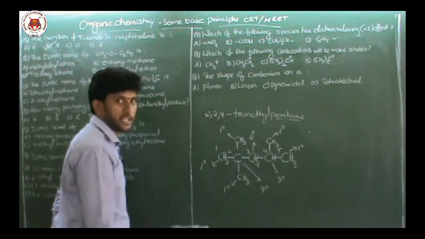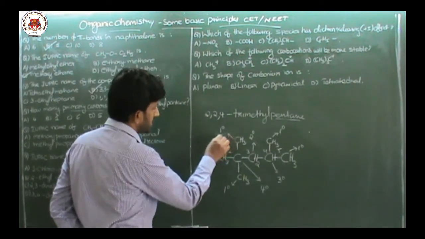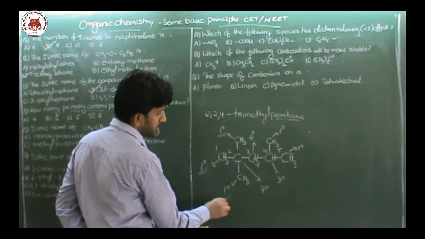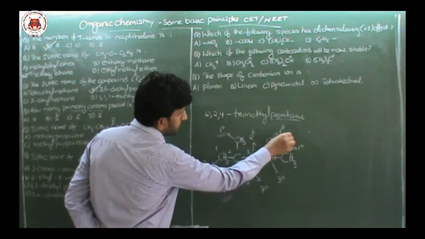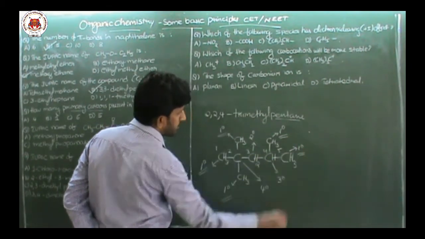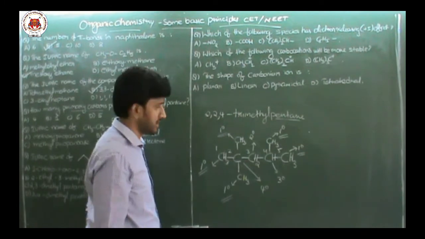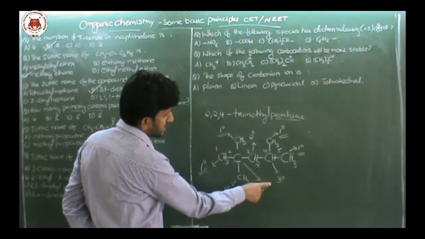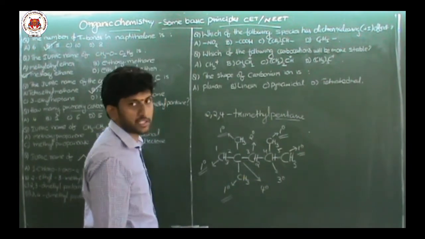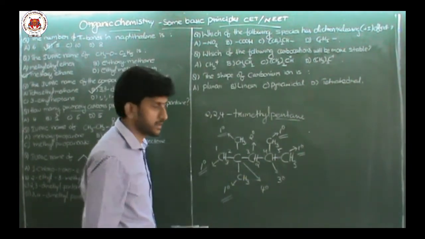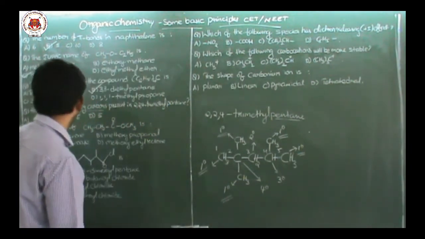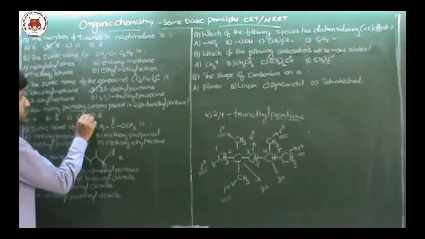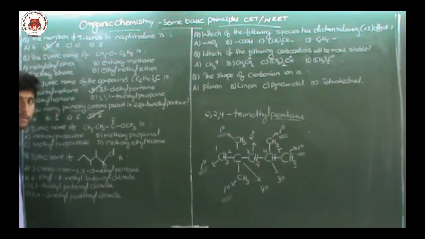So how many primaries are there? 1, 2, 3, 4, 5. 5 primary carbons are there. And 1 secondary carbon, 1 tertiary carbon, 1 quaternary carbon is there in the given structure. So answer is 5. That is option D, 5 primary carbons.